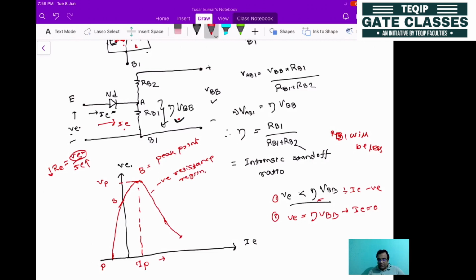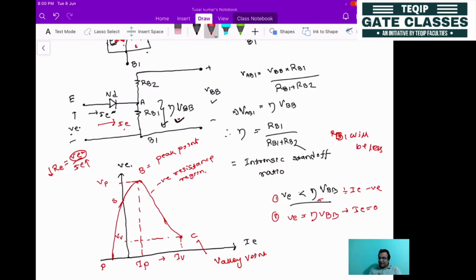It will be reaching one point. That point is termed as C, and this point is called the valley point. Valley point means the lower voltage. At this voltage, that will be the valley voltage, and the corresponding current is the valley current.